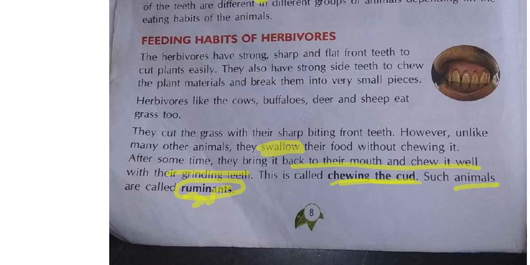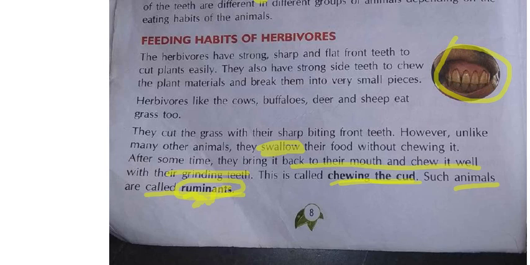Understood? This is about the herbivorous, and one more step you need to learn in this. These are the teeth of the herbivorous. The front teeth are very strong and sharp. With the help of these teeth they will cut the plants easily, and with the help of the side teeth they will chew. Chew means navultar. The next important term is chewing the cud.